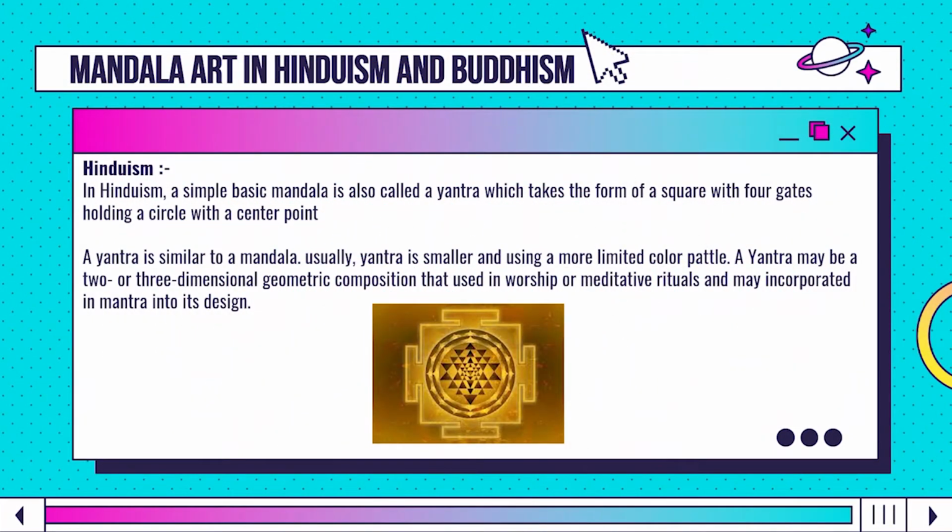What's the importance of mandala art in Hinduism and Buddhism? In Hinduism, a simple basic mandala is also called a yantra, which takes the form of a square with 4 gates holding a circle with a center point. A yantra is similar to a mandala, but usually smaller and with a more limited color palette. A yantra may be a 2 or 3 dimensional geometric composition used in worship or meditative rituals, and may incorporate a mantra into its design.